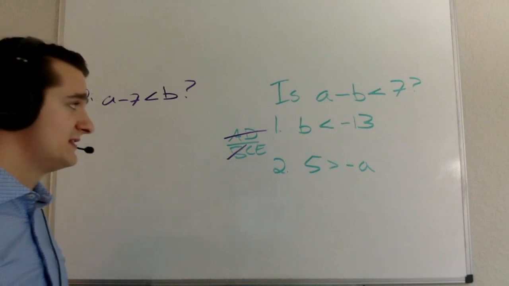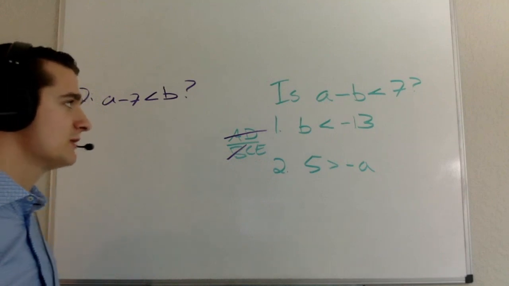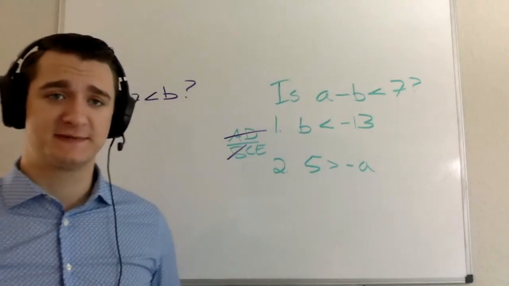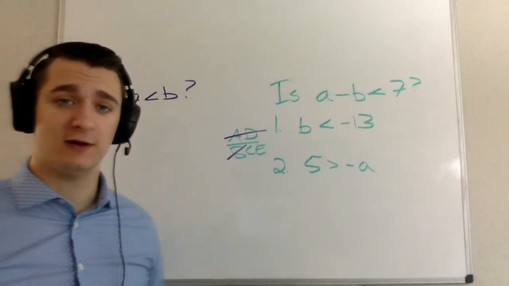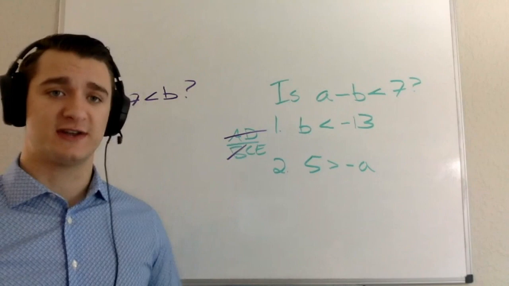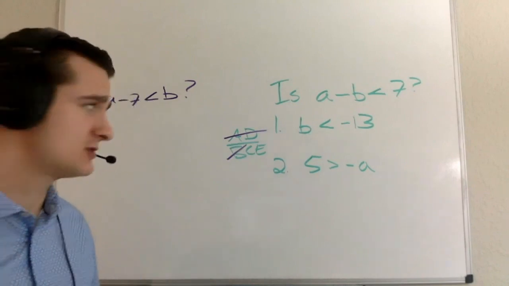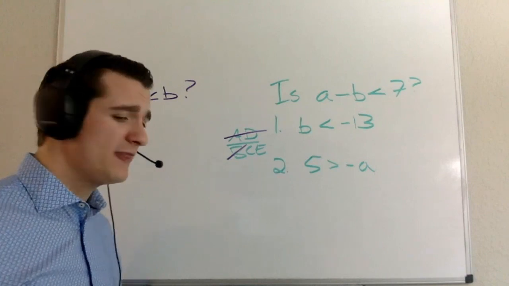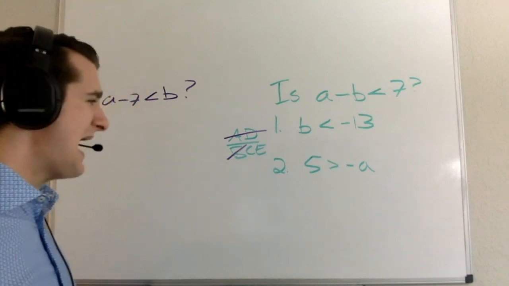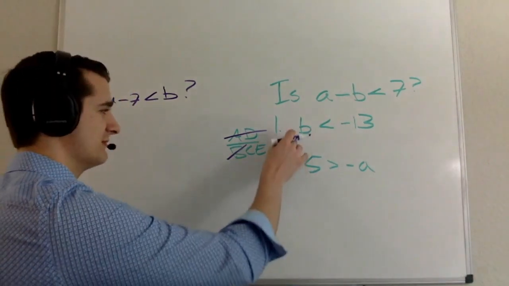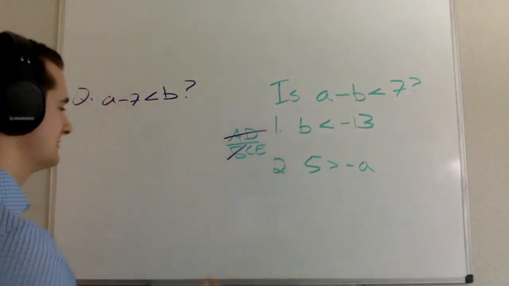Now, when I think about these two statements together, this is where there are a lot of helpful takeaways on this one, just on how to deal with absolute value with inequalities. A lot of good takeaways on how to deal with inequalities are going to apply on some later questions. So some good things to keep in mind. One thing is that we can add inequalities, but we can't subtract inequalities. So I'm going to take the information from the two statements, and I'm going to try and combine it.